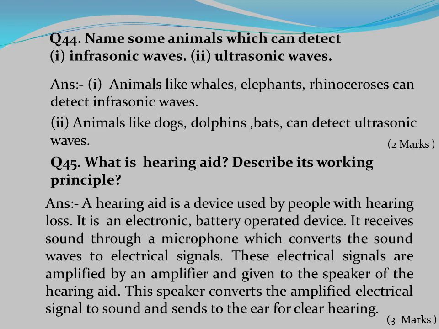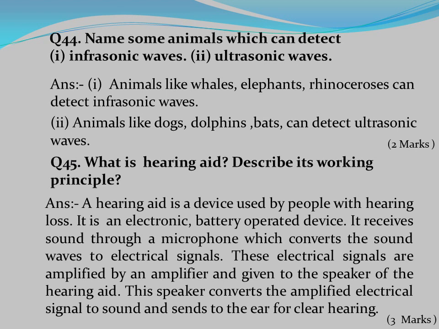Question number 44. Name some animals which can detect 1. Infrasonic waves. 2. Ultrasonic waves. Answer: 1. Animals like whales, elephants, rhinoceroses can detect infrasonic waves. 2. Animals like dogs, dolphins, bats can detect ultrasonic waves.